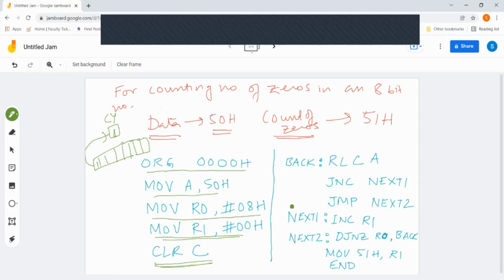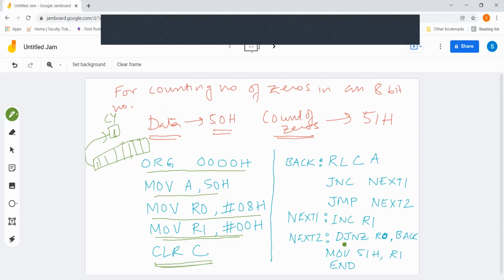If it is 1, what is the next instruction going to see? JNC, jump if not carry. So if 1 is there, it will see a carry, so the jump will not work. If not carry, it would directly go to NEXT 2. Next 2 is going to reduce the register in which we are putting the count, that is 8 bits.